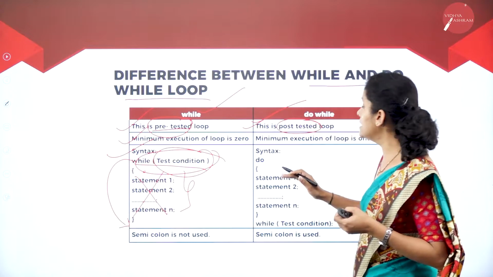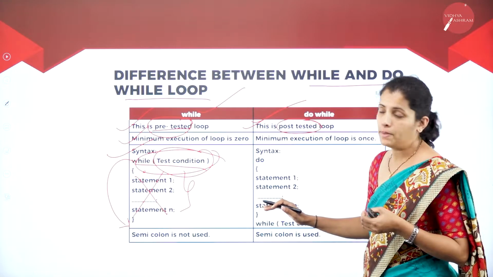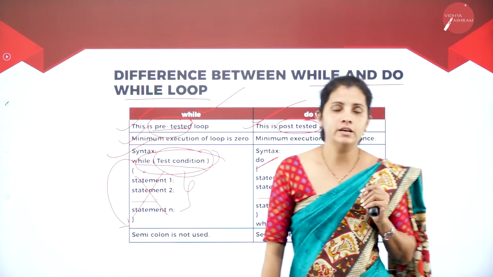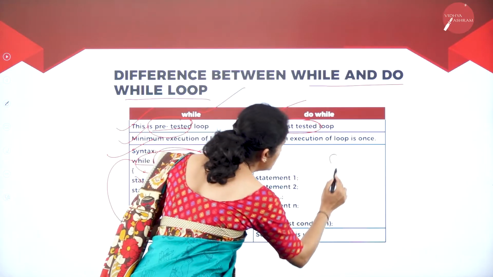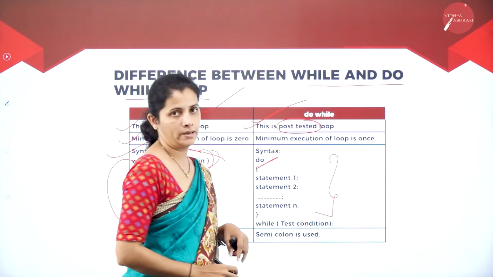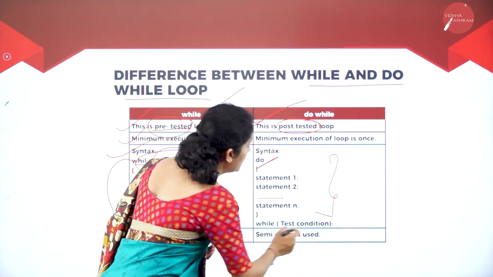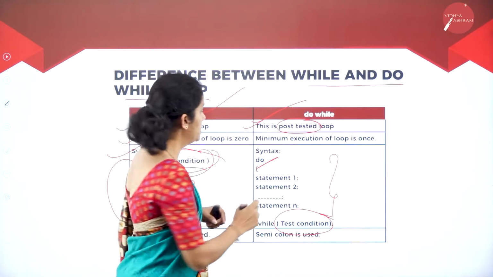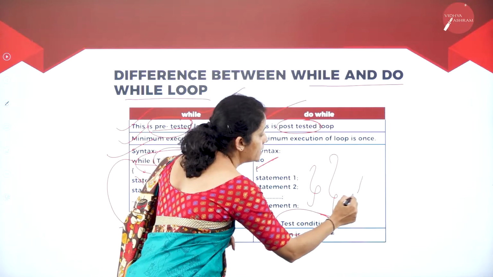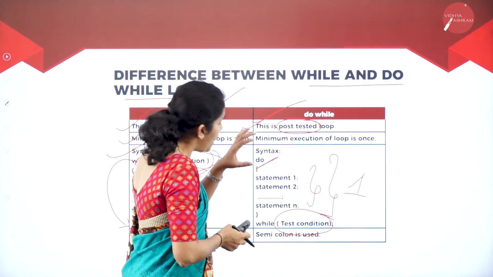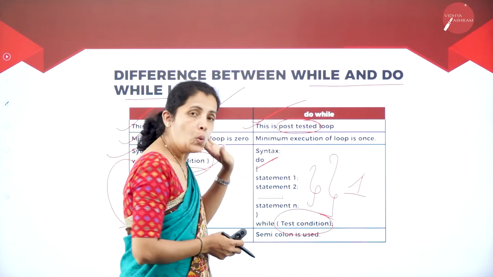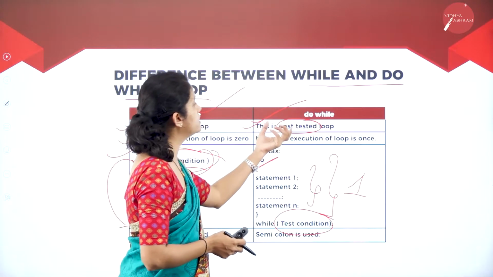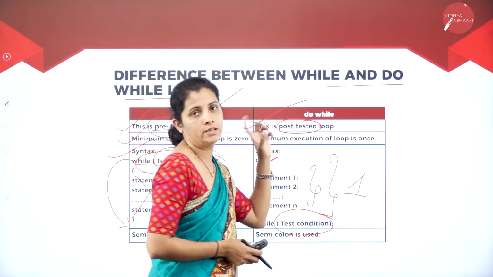But whereas in the do while statement, at the beginning I'm going to have the do keyword and a certain set of statements. That means even if the condition fails, I'm going to execute these statements at least one time. Only after executing these statements am I going to check my condition. For that reason, it is called a post-tested loop.